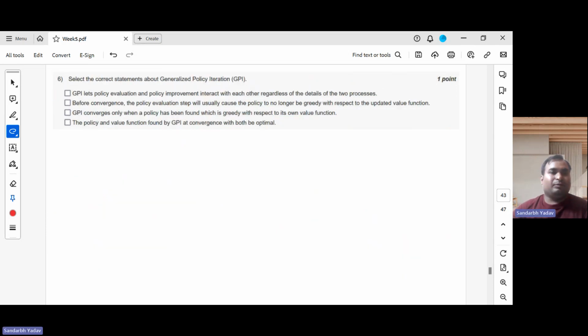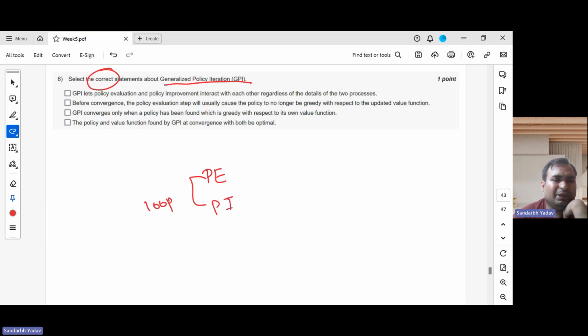Now, as I already mentioned GPI, the next question is on GPI. Here we have to point out the correct statements about GPI, and again it is multiple option correct. So what is happening in this? GPI lets policy evaluation and policy improvement interact with each other regardless of the details of the two processes. Basically we are looping with some stopping criteria, and what we are doing is policy evaluation and policy improvement.